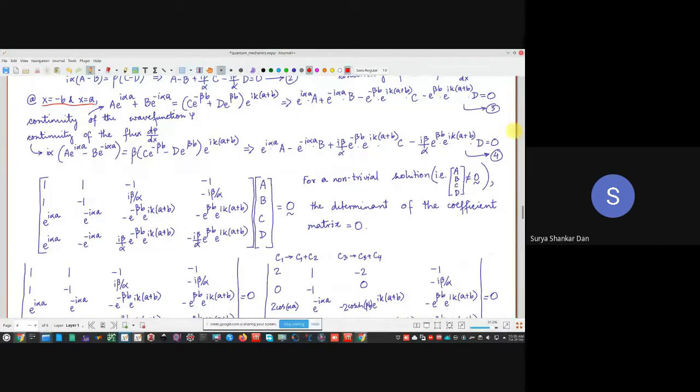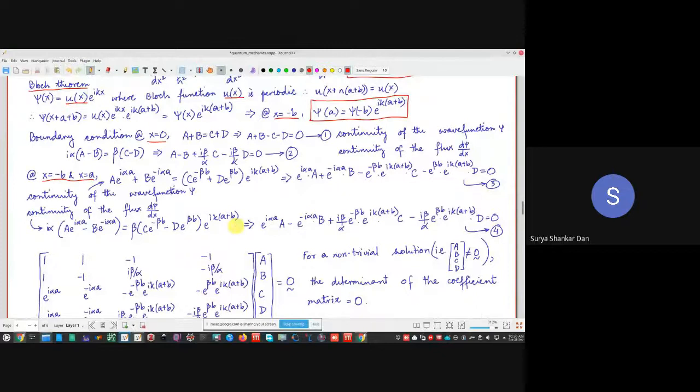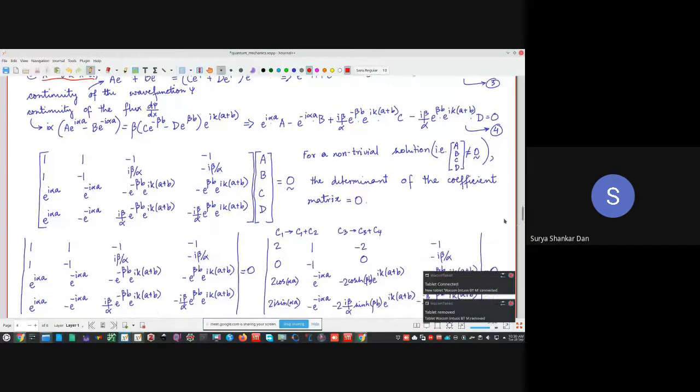Then you can simply write these equations in the form of the matrix A, B, C, D, and this. And if you notice the right side of each of these equations, the right side of equation 1 is 0, right side of equation 2 is 0, right side of equation 3 is 0, right side of equation 4 is also 0. I have put a matrix here. Okay, so this is the 0 matrix.